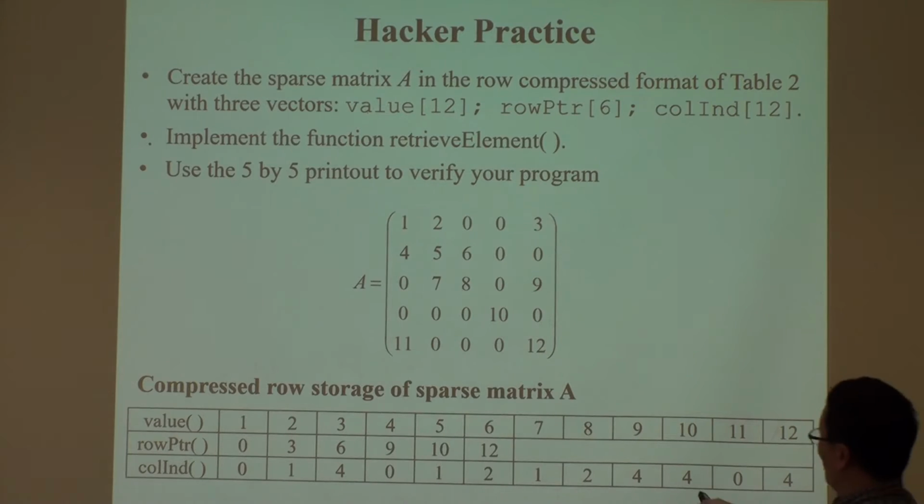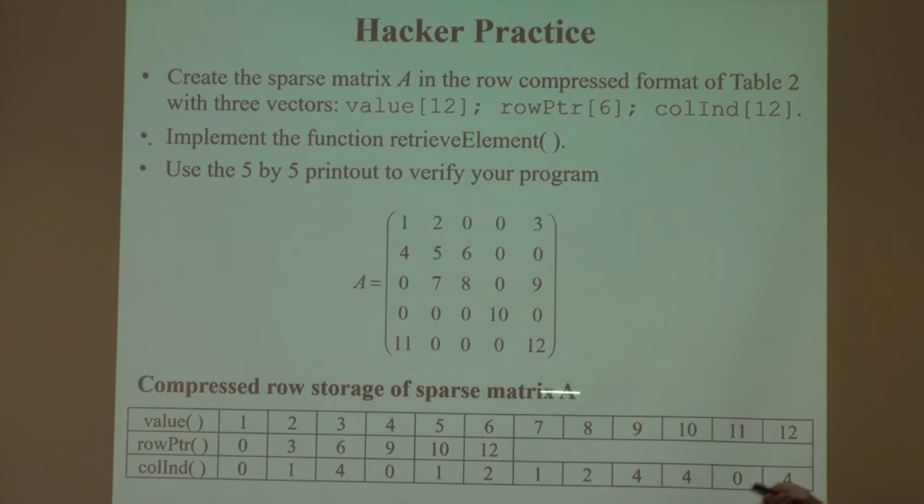I have a typo here. Sorry, this should be 3. Get these 3 vectors and implement the retrieve function, to make sure you understand. Given those input vectors, which are supposed to tell you the full matrix, go through and retrieve 0,0, 0,1, 0,2 and so on, and print out my 5 by 5 matrix, including the zeros.